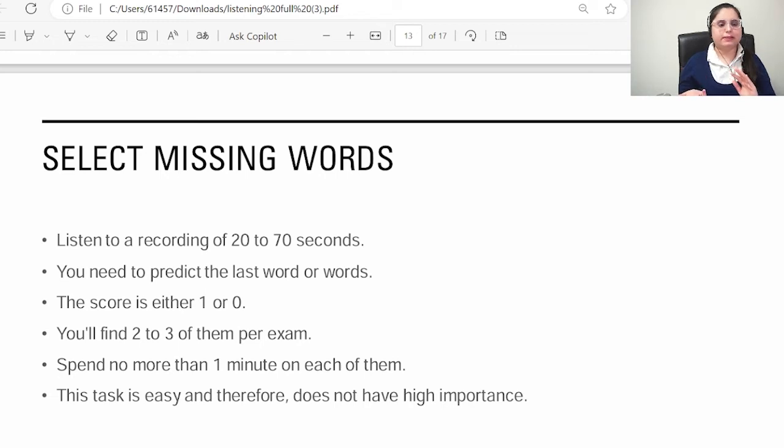No negative marking again. You'll get 2 to 3 in your exam. Don't spend more than 1 minute. I would say don't spend more than 10 seconds as well. Just once you hear the recording, choose an answer and move to the next, because they are not of high importance. Just select option C and move forward. So multiple choice single answer, multiple answer, highlight correct summary, and missing words. Don't spend too much time on that. Just select option C and move forward.